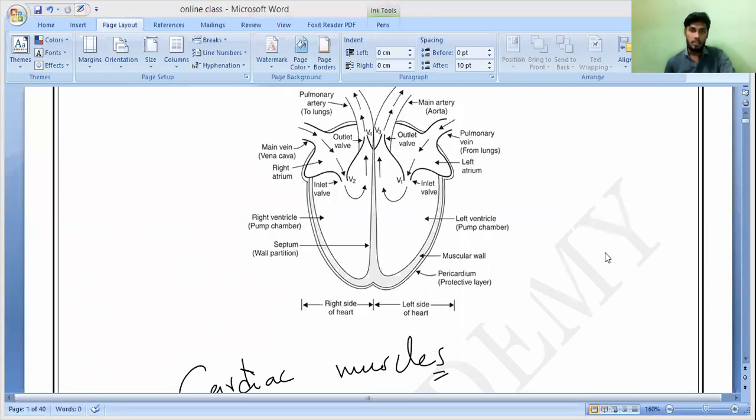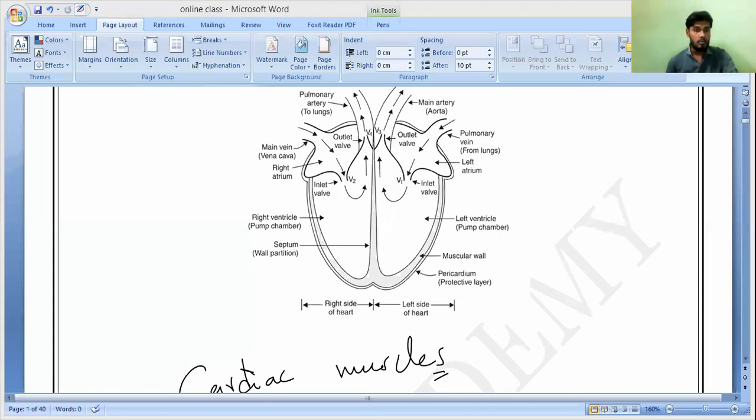The upper two compartments we call the atria, and the bottom two are the ventricles. The singular is atrium and the plural is atria, so you can say atria or atrium. The lower two chambers are called ventricles. That is what we have studied.